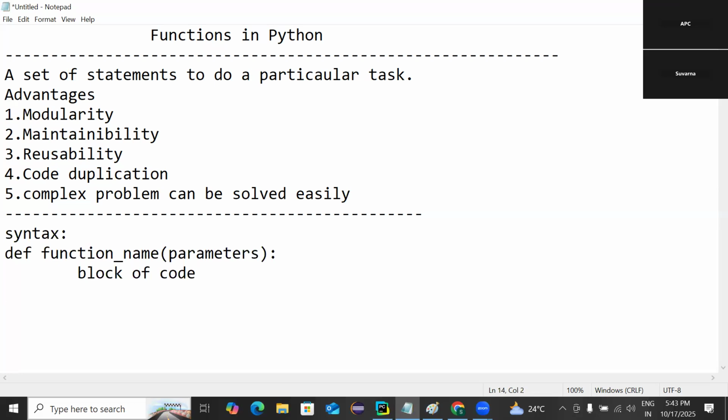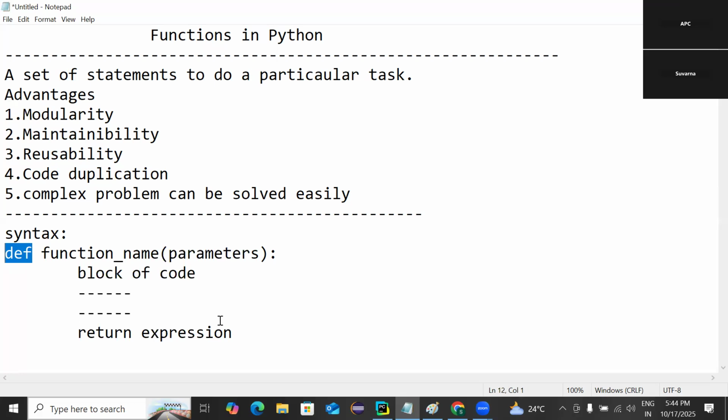Any number of lines. Then the return statement: return expression. So this is the syntax to define functions in Python. Let me explain each of these words here. def is a keyword here. So what is a keyword? It's a predefined word which has a specific meaning in programming languages.